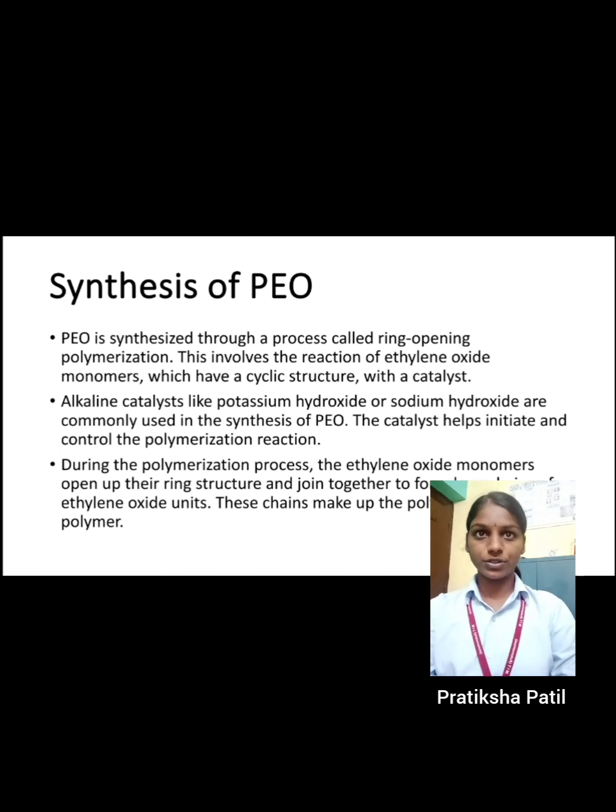sodium hydroxide and potassium hydroxide. The catalyst helps to initiate and control the polymerization reaction. During the polymerization process, the ethylene oxide monomers open their ring structure and join to form a chain of ethylene oxide units. This chain makes up the polyethylene oxide polymer.